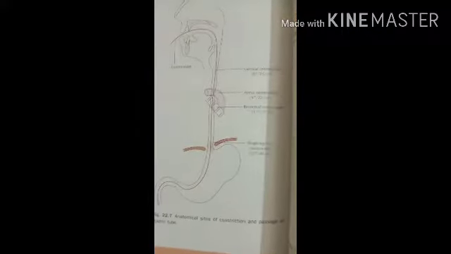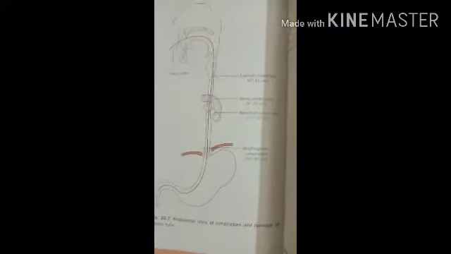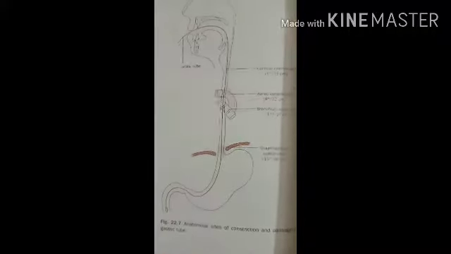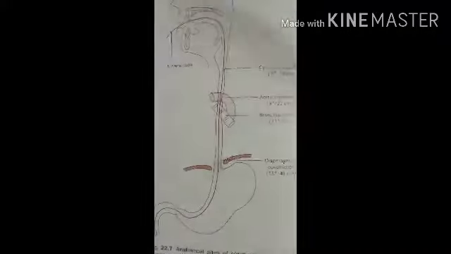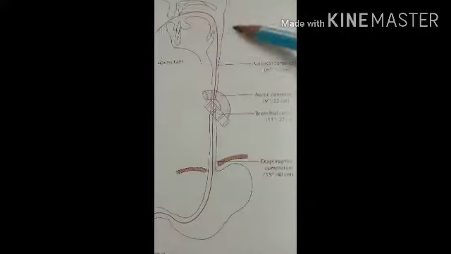So here it should be forming the constriction. This constriction is present about 37 centimeters from the incisor teeth. Okay? So these are the constrictions that should be present in the esophagus. According to the location, the esophagus is divided into three parts.